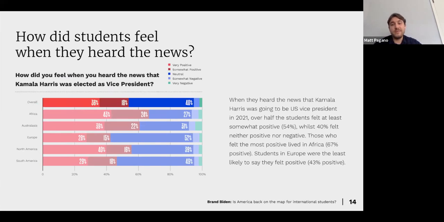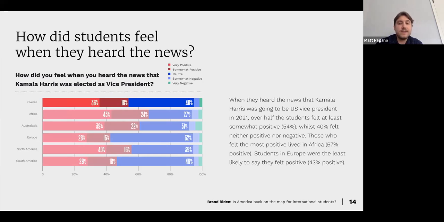Those who felt the most positive were in the continent of Africa, and students in Europe were the least likely to say they felt positive, 43%. This is an interesting poll, I think, to take in. Notably with Kamala Harris, she is the first female to ever hold the vice president seat. So again, some people can see this and maybe within that change, they may be less inclined to like the position. As we can see here, we saw with Joe Biden, it was about 70%.